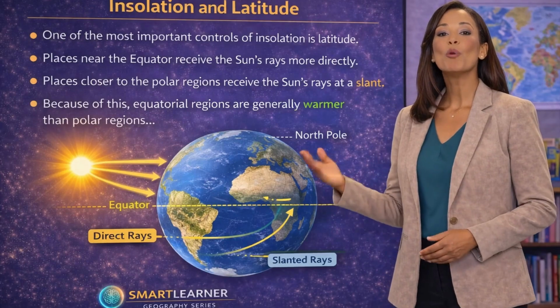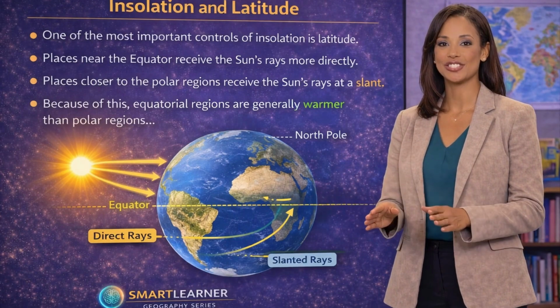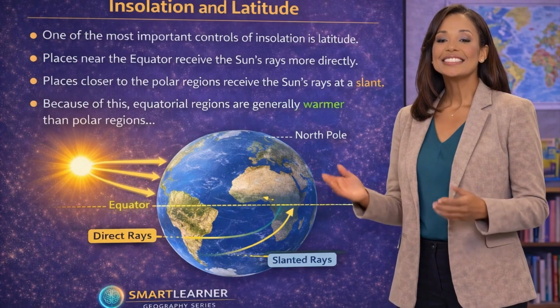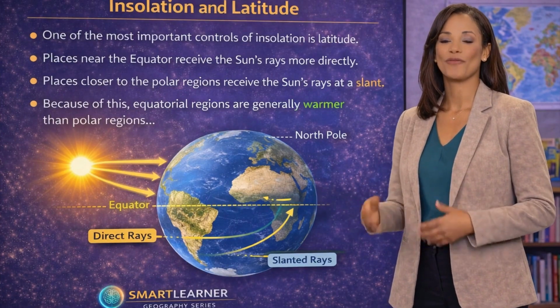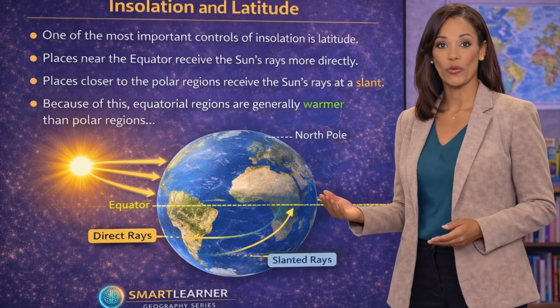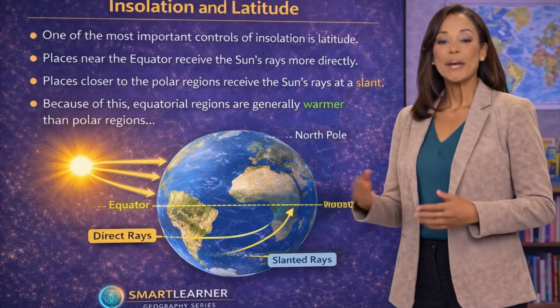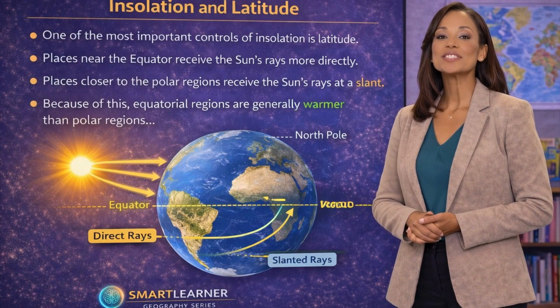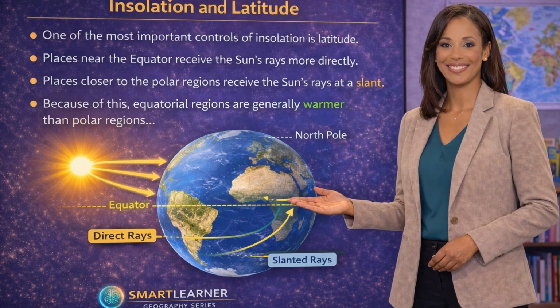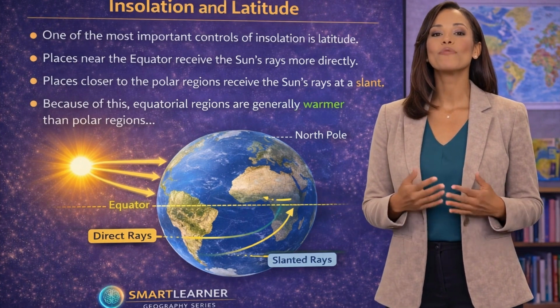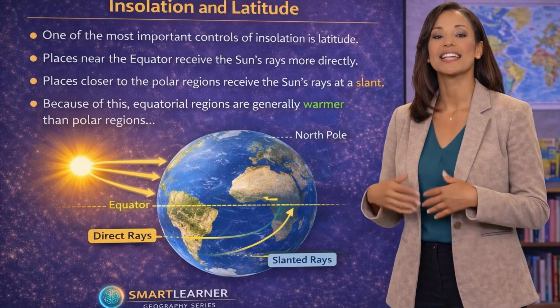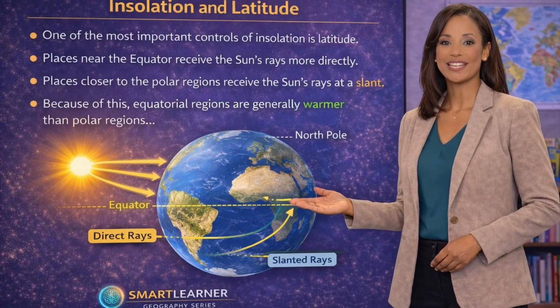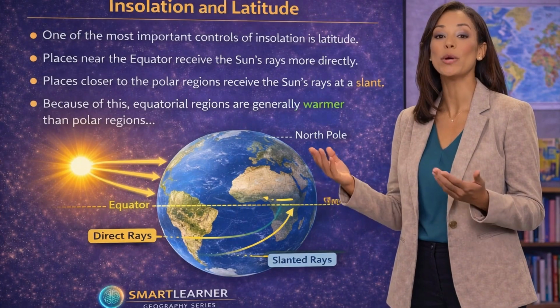One of the most important controls of insolation is latitude. Latitude refers to the distance of a place north or south of the equator, measured in degrees. Places near the equator receive the sun's rays more directly. Places closer to the polar regions receive the sun's rays at a slant. Think about sunlight entering a room through a window.